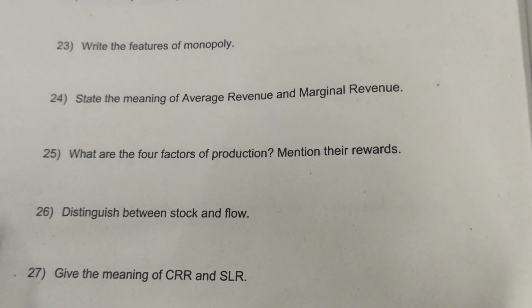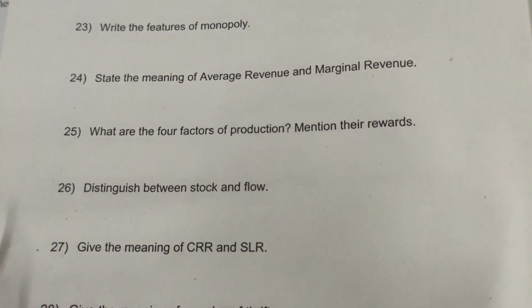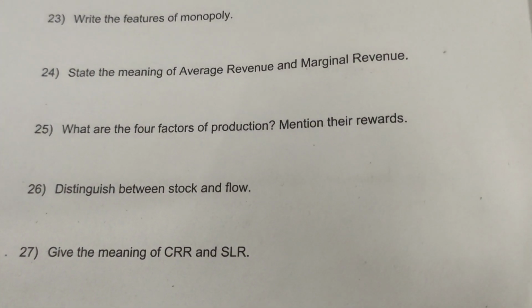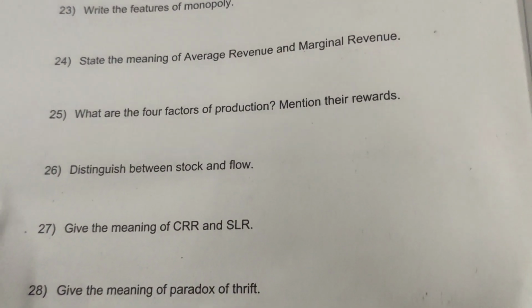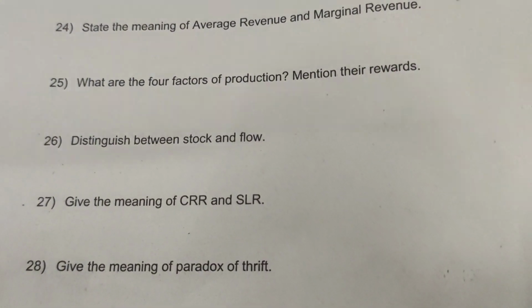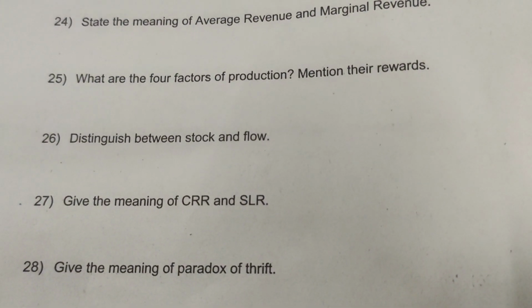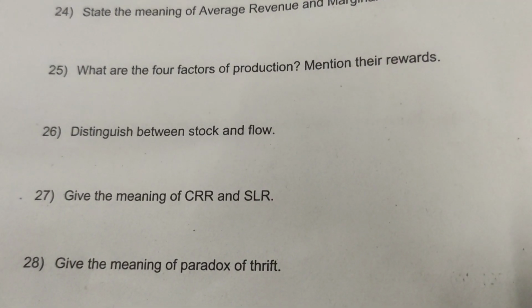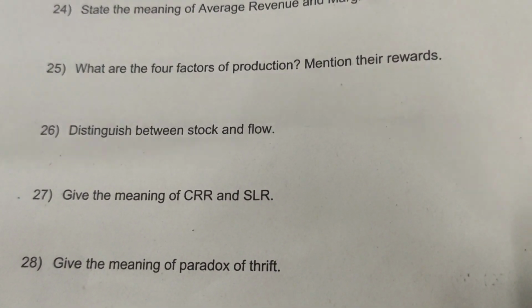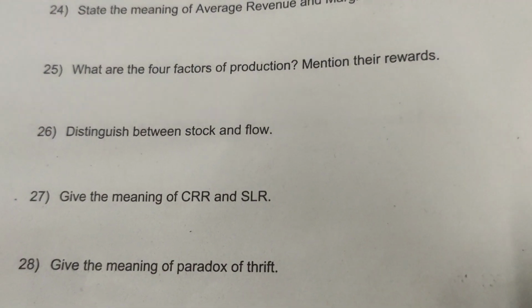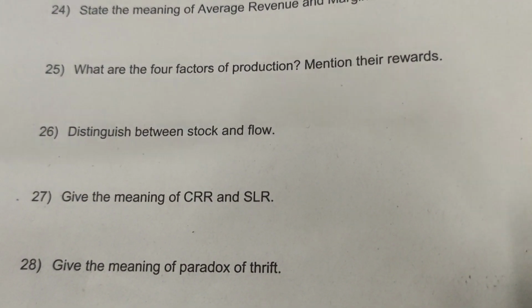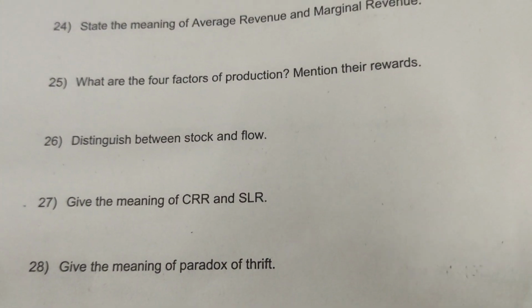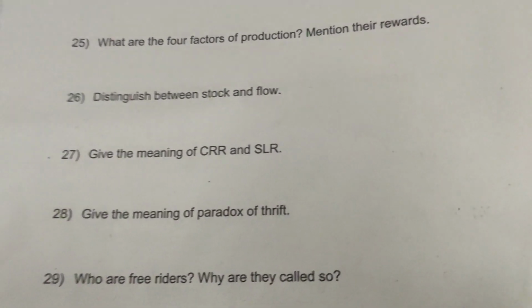What are the four factors of production? Land, labor, capital and organization. What is the distinction between stock and flow? Stock is that which is not in movement and flow is that which is in movement. Example, like water in tank and tap water. The water which is flowing is flow and the water which is in the tank is stock.